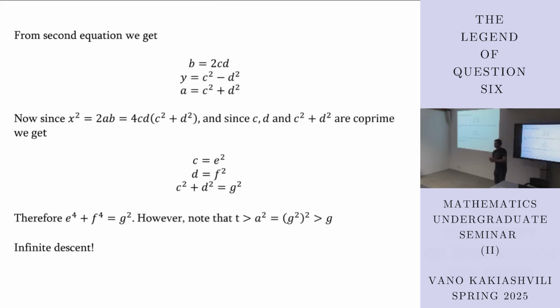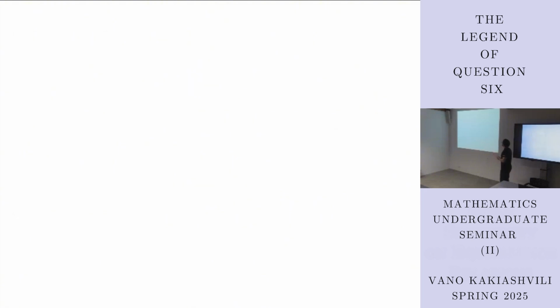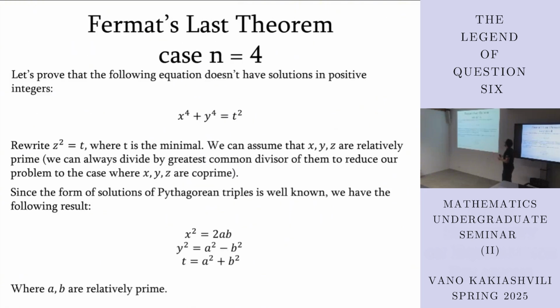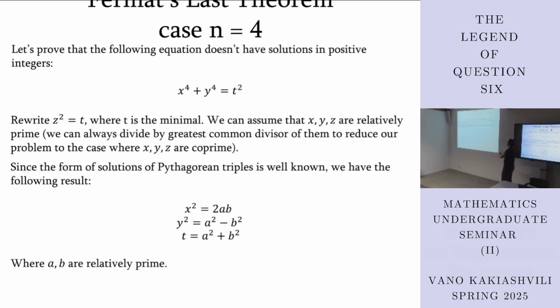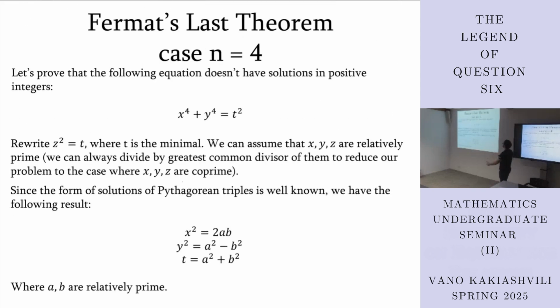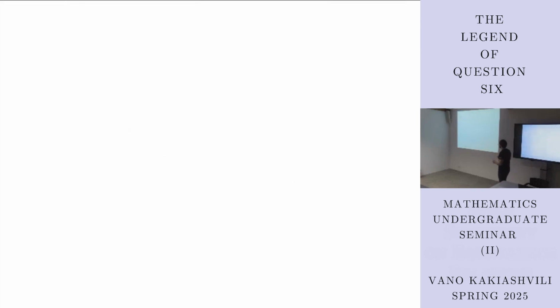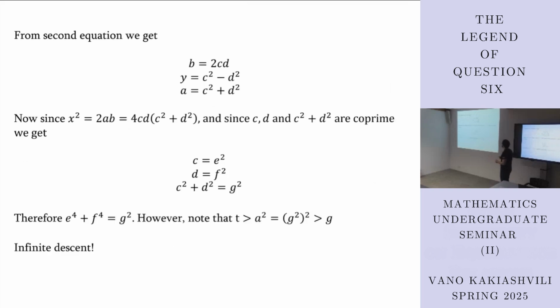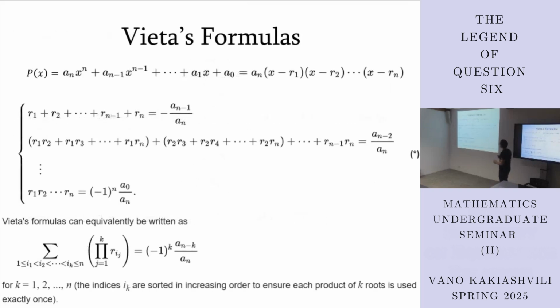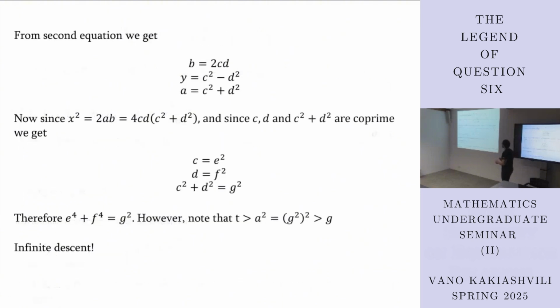And why is this so? Why do we get this infinite descent? Because when we first started with this equation, our assumption was that t is the minimal solution of this equation. So if we assume that t is the minimal solution, then we apply some valid steps and we end up with this equation, and we find a solution which is smaller than t. But this gives us a contradiction, because such a thing cannot happen.